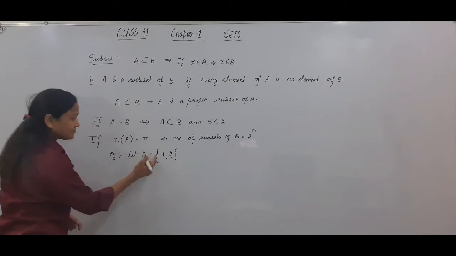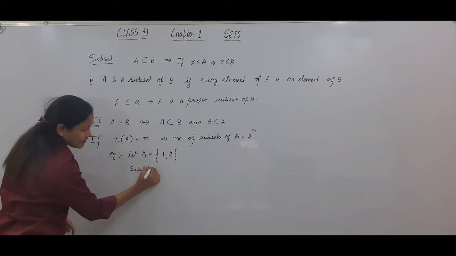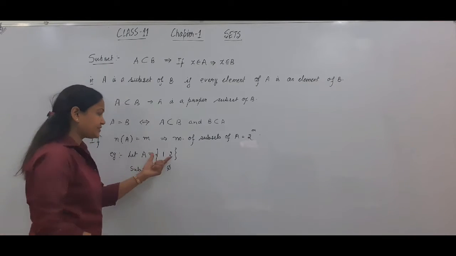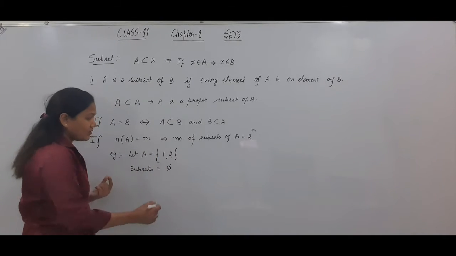So if you make the subsets of A, first of all you will get phi is a subset of A, because whatever element is in phi is an element of A also.